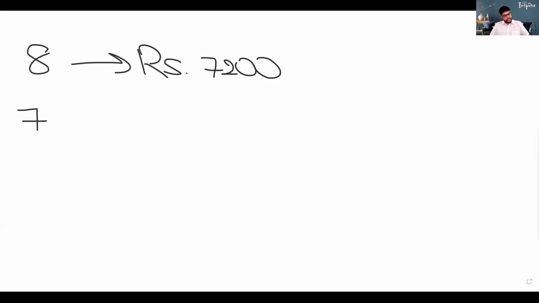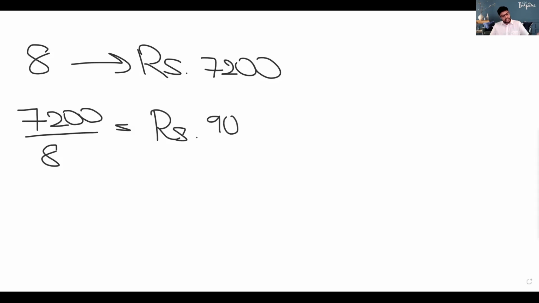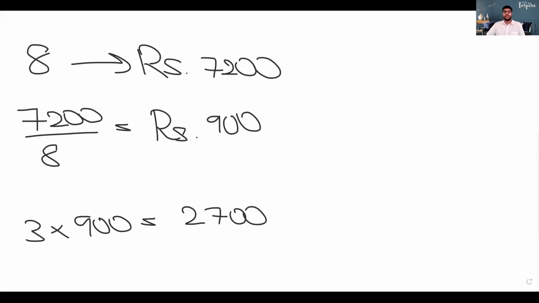So how many rupees is one laborer paid? From 7,200 you can divide it by 8. So this gives us 900 rupees per laborer, children. Once you have this number, you can multiply it by 3. So for 3 laborers, we pay 2,700 rupees. So your answer has to be in rupees. Children, did you get this answer?